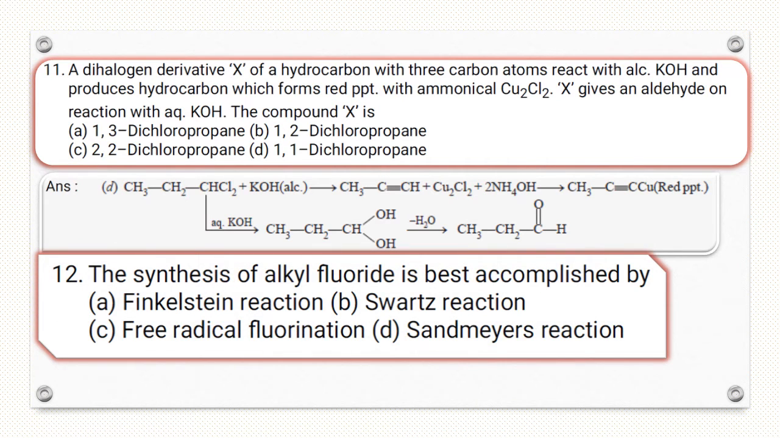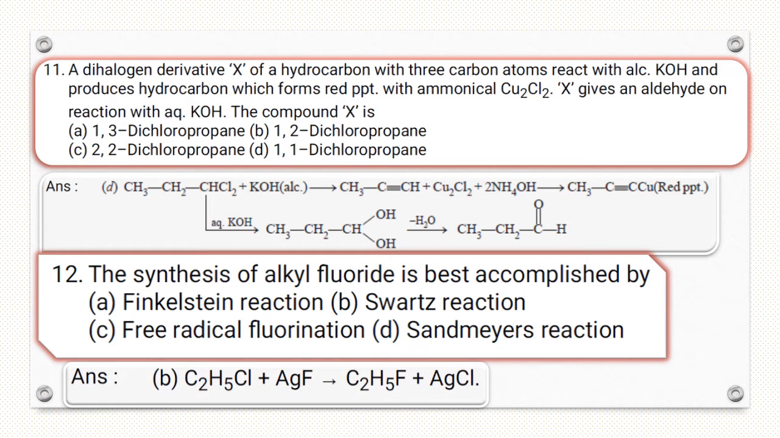The synthesis of alkyl fluoride is best accomplished by the Swarts reaction. Alkyl fluoride is prepared by the Swarts reaction. In the Finkelstein reaction, iodoalkane is formed, and Sandmeyer is for aryl halide. So the answer is B, Swarts reaction. Alkyl chloride reacts with silver fluoride, and we get alkyl fluoride as the product.